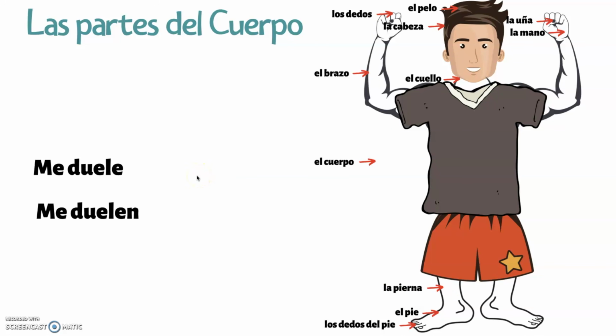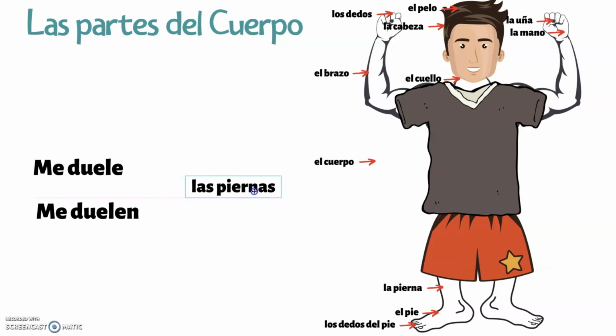So let's practice. We are going to use the word el brazo. Should we match it with me duele or should we match it with me duelen? Very good. Me duele el brazo. My arm hurts. Perfecto.